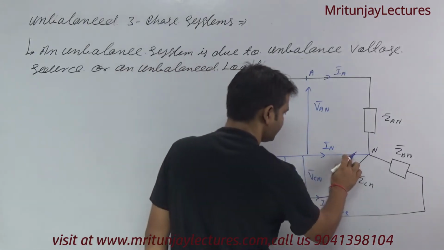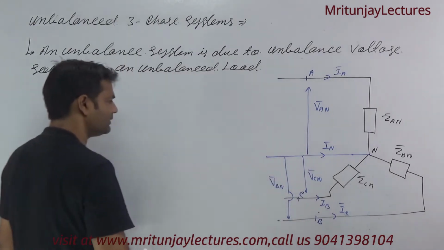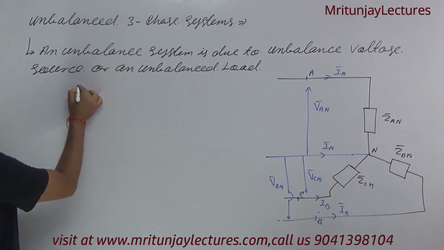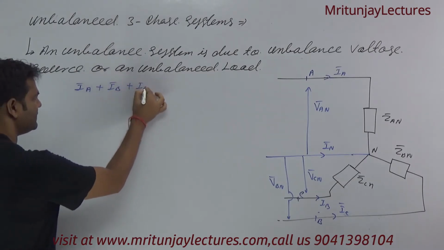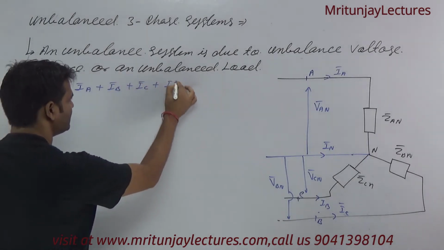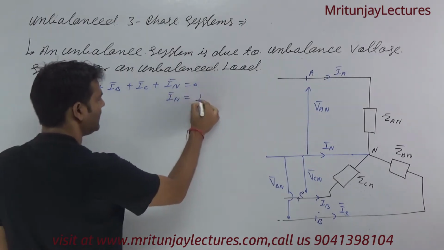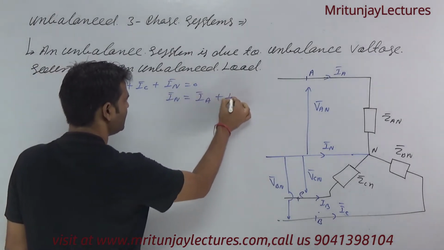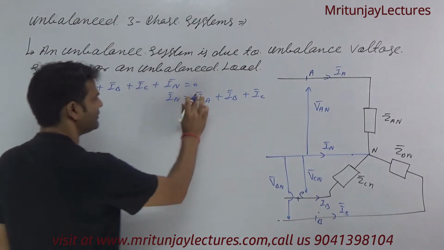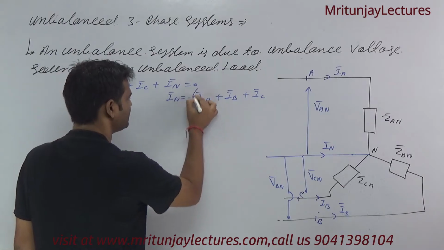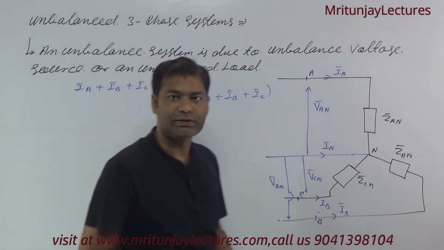The algebraic sum of current at node N is written as Ia plus Ib plus Ic plus In. This is equal to 0. So In is minus of Ia plus Ib plus Ic. Clear? Minus of Ia plus Ib plus Ic, okay.